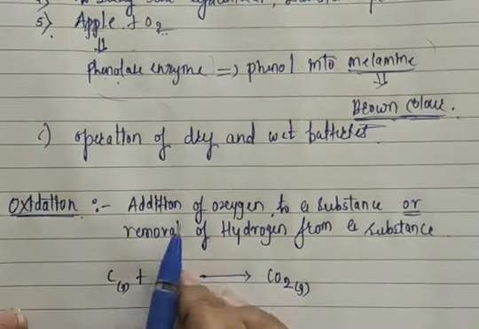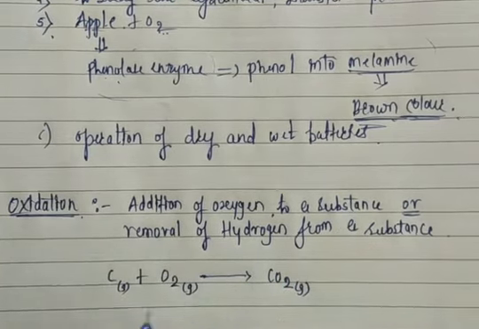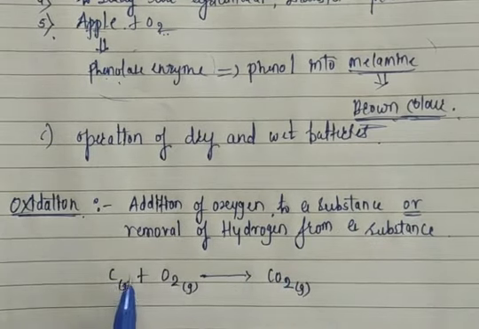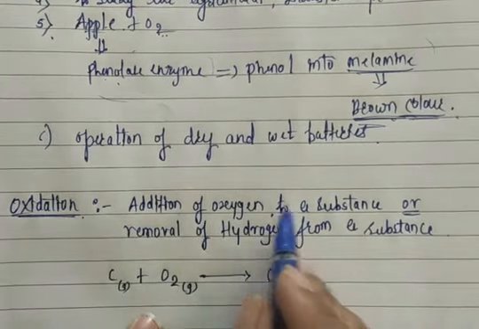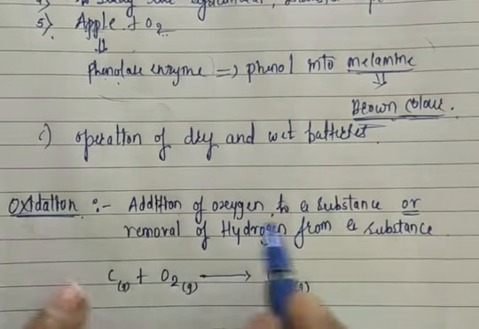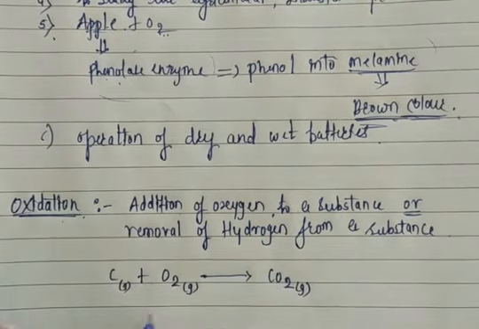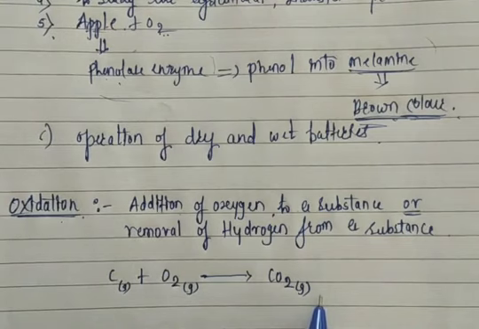See the definition: addition of oxygen to a substance. Suppose this carbon is the substance. I took one carbon as the substance, and here I added oxygen. So addition of oxygen to a substance is called oxidation. So this is the first example of oxidation.